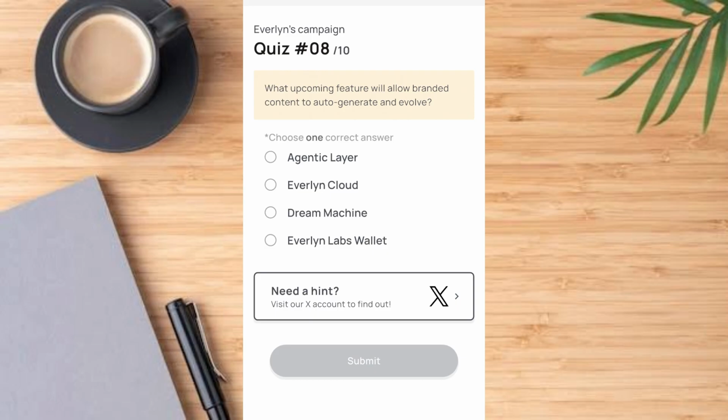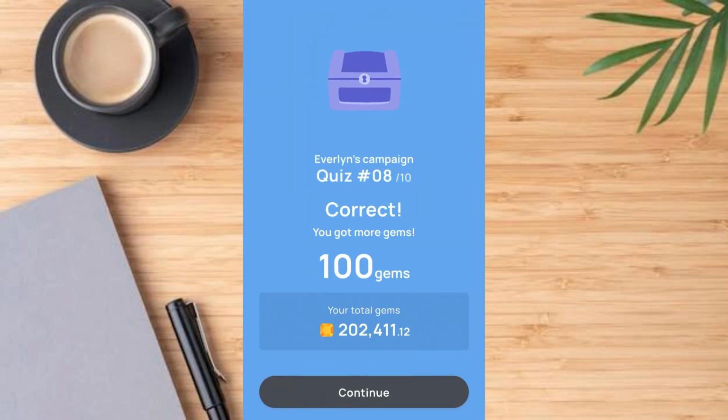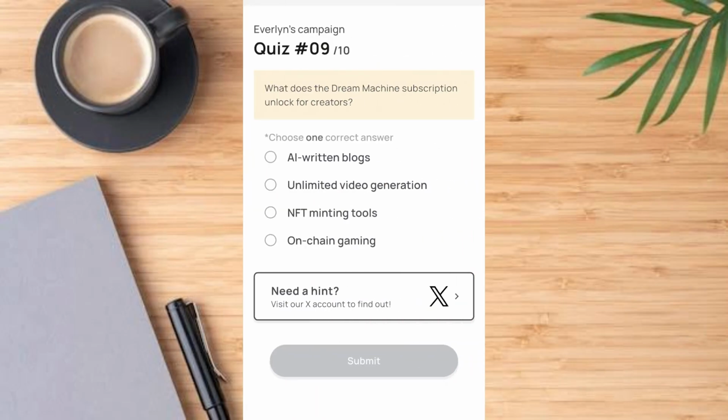What upcoming feature will allow branded content to auto-generate and evolve? The answer is A, that is the agentic layer. Tap on it. Let's see if we're going to get that correct. That is correct. Tap on continue. Now this takes us to question number 9.